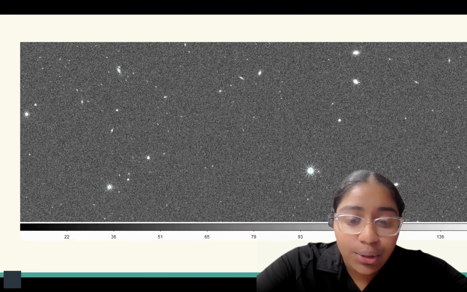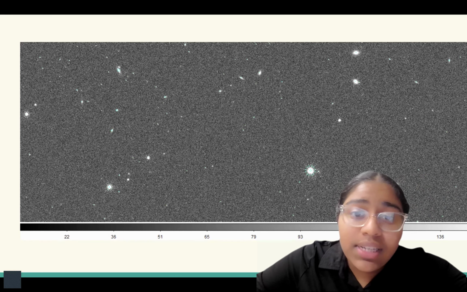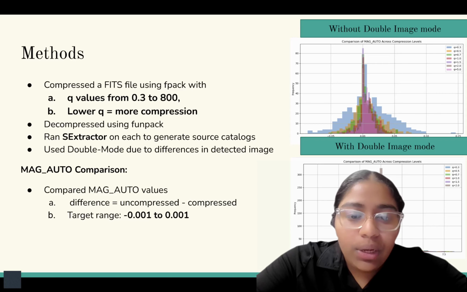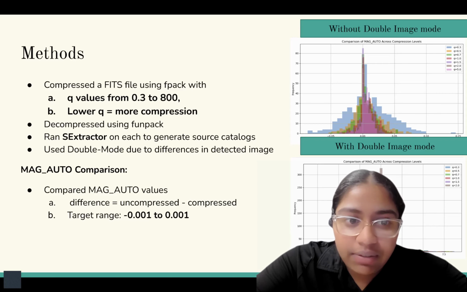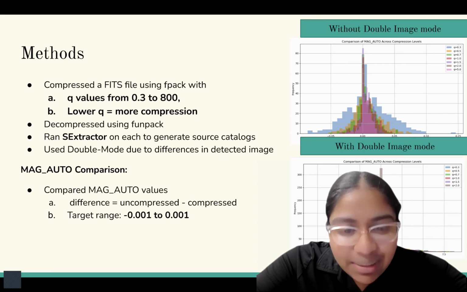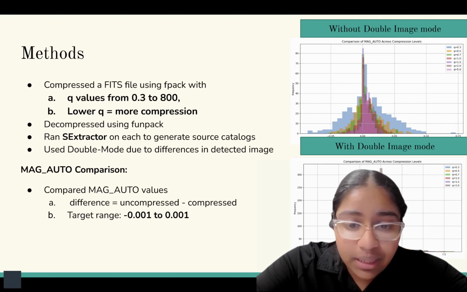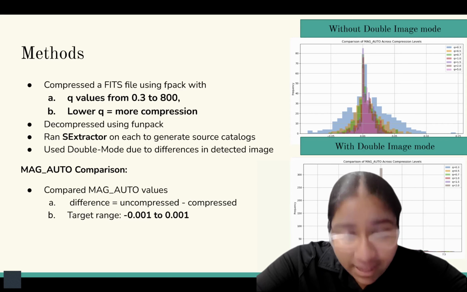This is the image that I used for my experiment. I used this file and compressed it using various different compression levels from 0.3 to 800. After compression, I decompressed the file so I could extract data from the image, like measurements of magnitude.